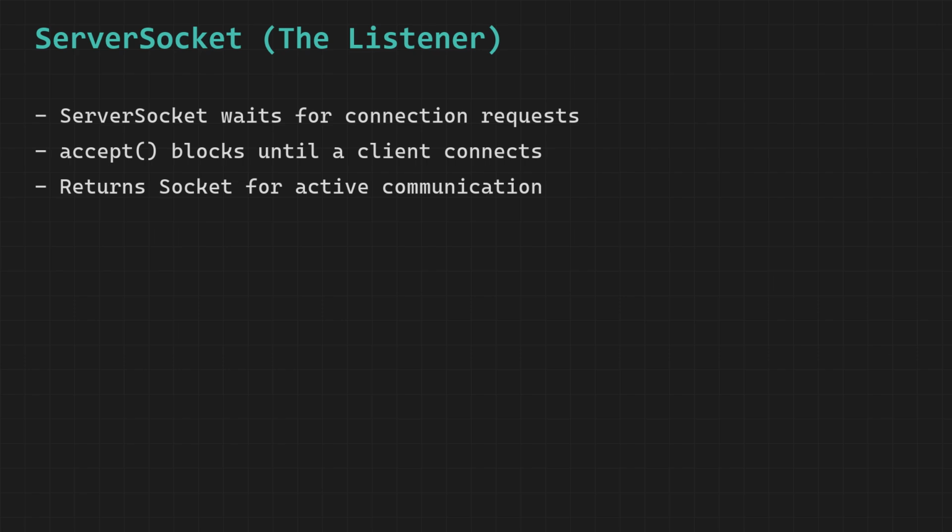At that exact and precise moment when the client connects and the accept method wakes up and completes its execution, a brand new socket object is created and returned, and this new socket represents a completely dedicated and exclusive two-way communication channel that exists solely between the server and that one specific client that just connected. And this dedicated socket is like the waiter pulling out his notepad and giving his complete and undivided personal attention to that specific customer in order to take their order and ensure their dining experience is handled properly and professionally from start to finish.